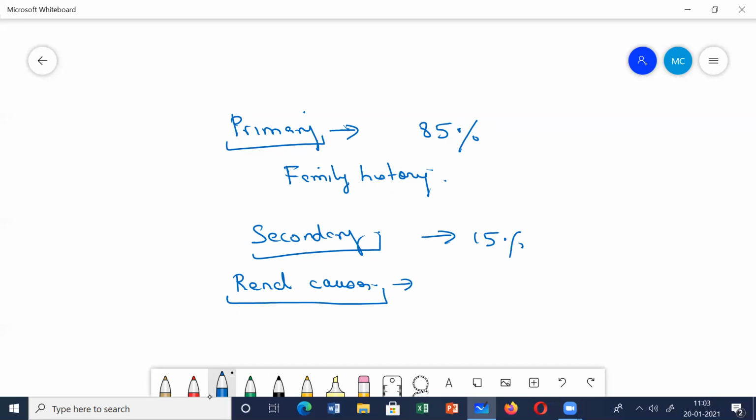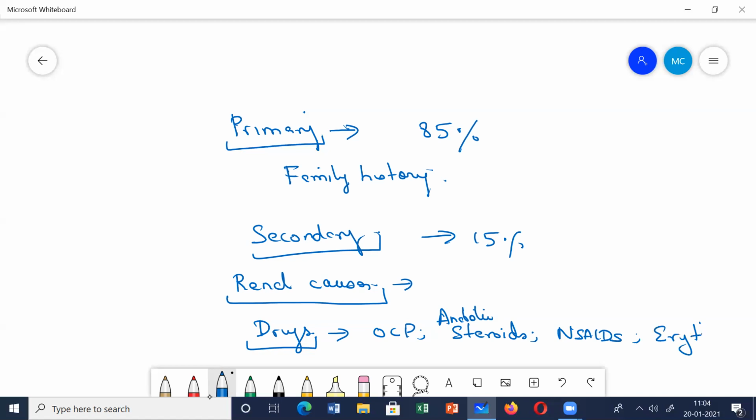Or the patient is taking some medication. The patient is on some drugs, like alcohol, or OCPs, or anabolic steroids, or corticosteroids, or some NSAIDs, COX-2 inhibitors, erythropoietin. So these are some of the drugs which can cause a rise in blood pressure if taken chronically over a long time: OCPs, steroids, NSAIDs, COX-2 inhibitors, erythropoietin.